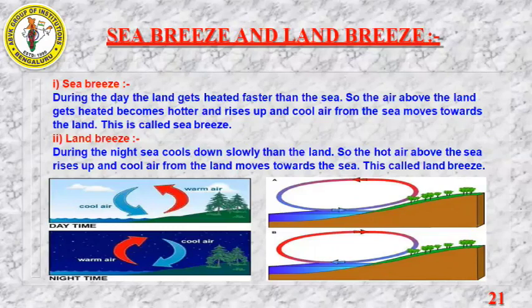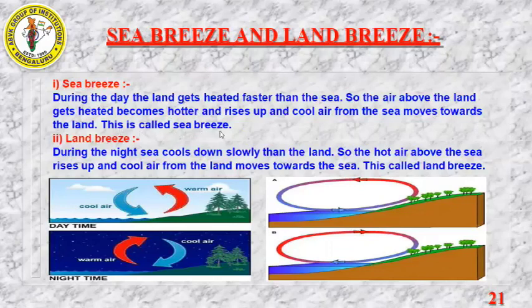Land will get heated up fast, and land will also cool fast. Okay, so now we will understand the definition. During the day, the land gets heated faster than the sea. So the air above the land gets heated, becomes hotter and rises up, and cool air from the sea moves towards the land. This is called sea breeze.